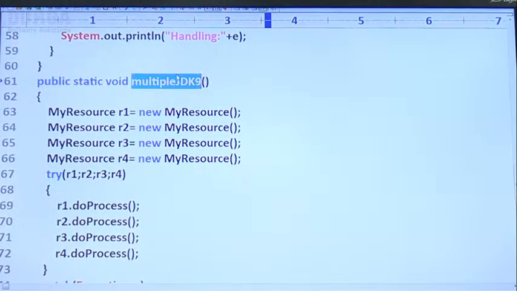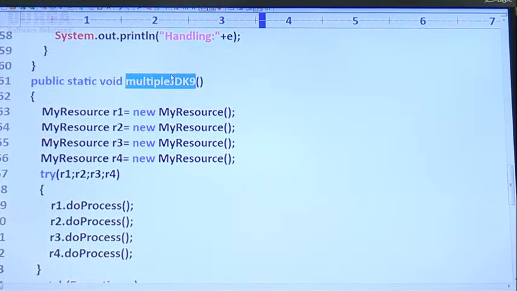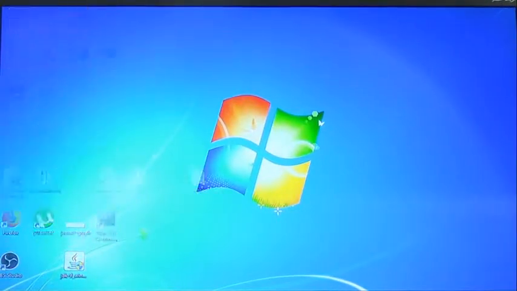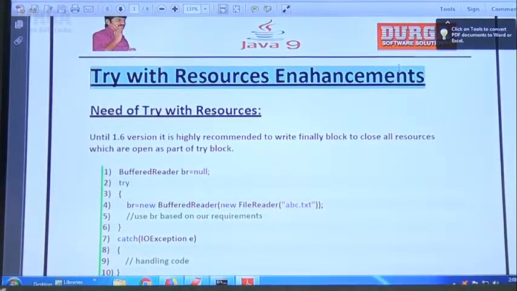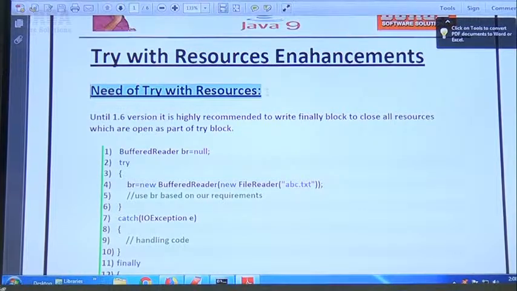That's all, sir. Anyway, I shared all this program in your material. Happily you can go through that, sir. Just have a look once. This is the material that I prepared, sir. Try with resources enhancements. Need of try with resources.